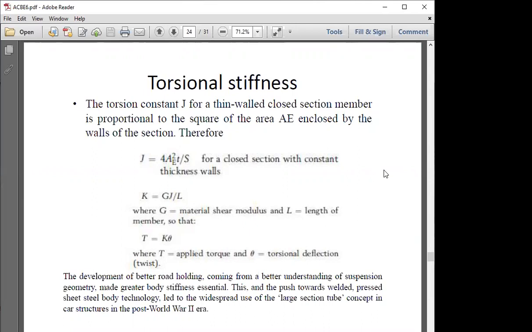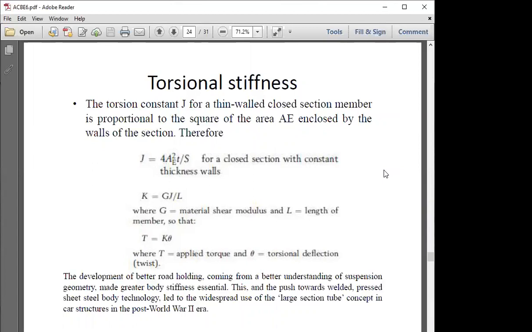And how much torque is going to be applied to a component? It is K theta. So if you have the value of K, and you arrange your system's deformation in terms of theta, then you will be able to identify how much torque is going to be there. And if you have the torque value and the stiffness value of a component, then you will be able to identify how much torsional deflection or twist it will define.